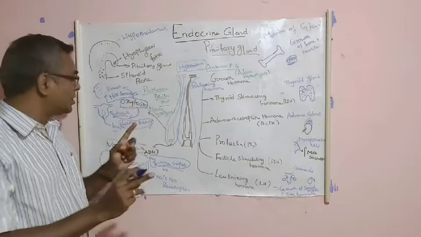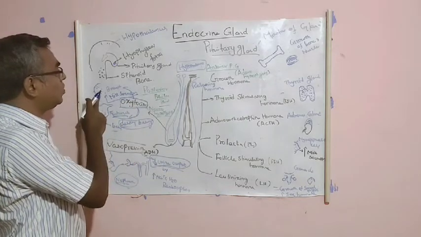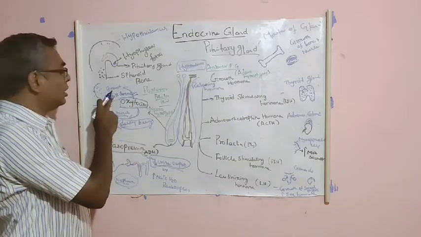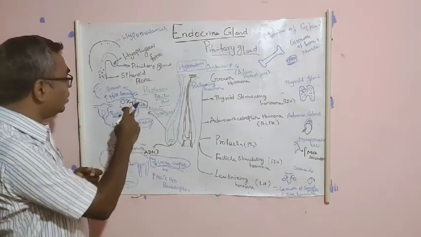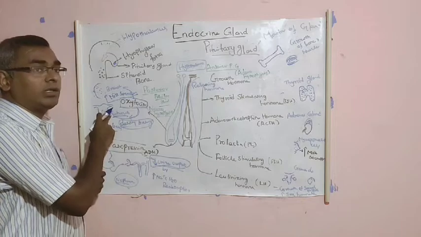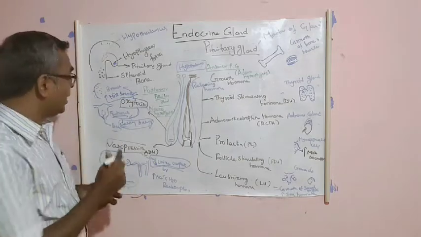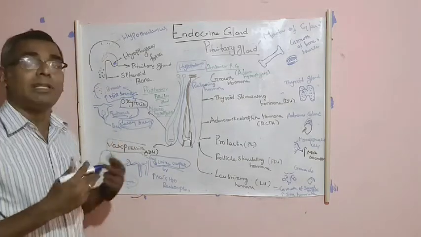Oxytocin has two functions. The first one is it stimulates the breast and stimulates the milk secretion after delivery. The second one is it acts on the uterus during delivery and is helpful to deliver the baby.